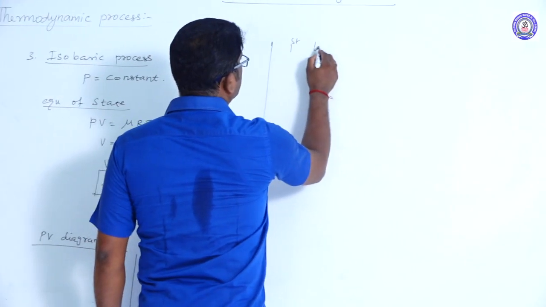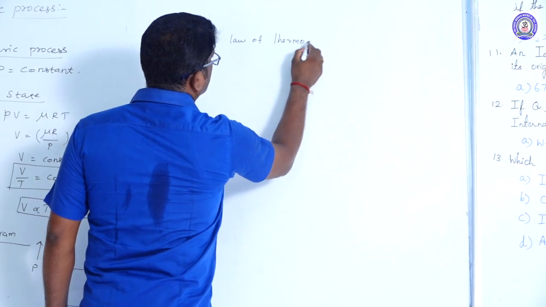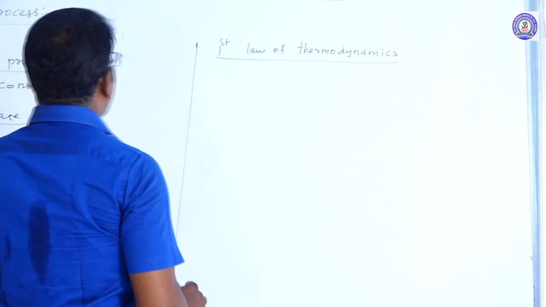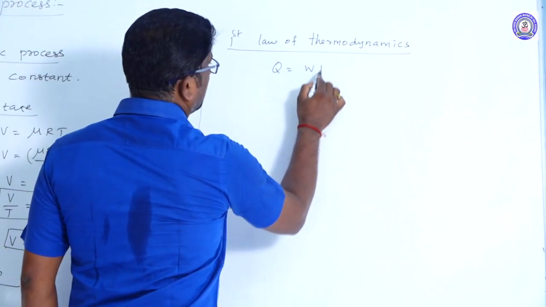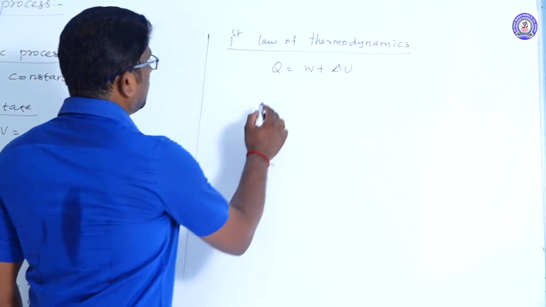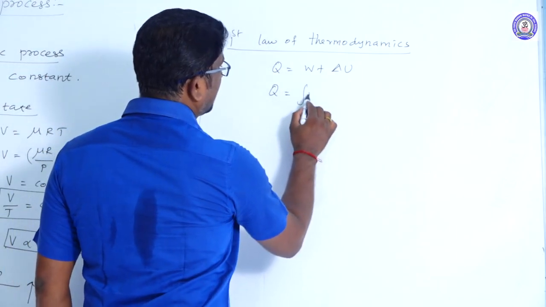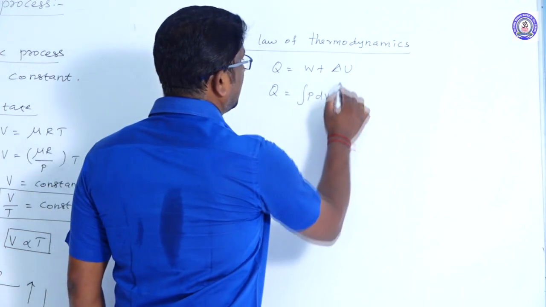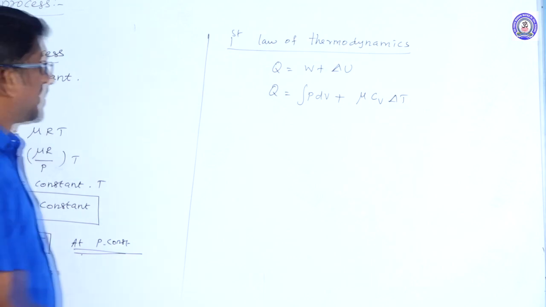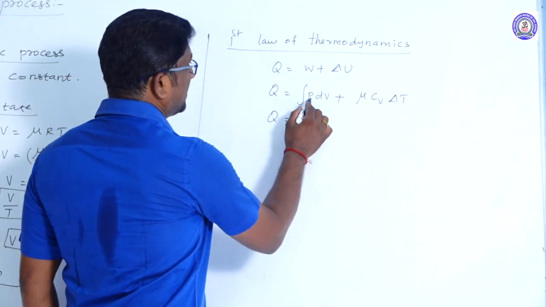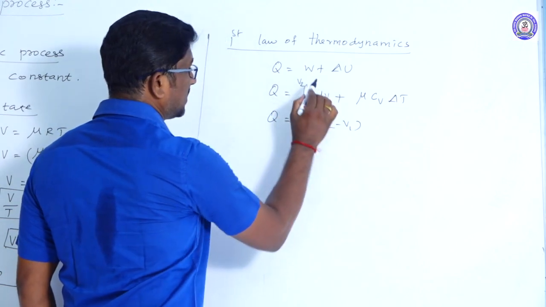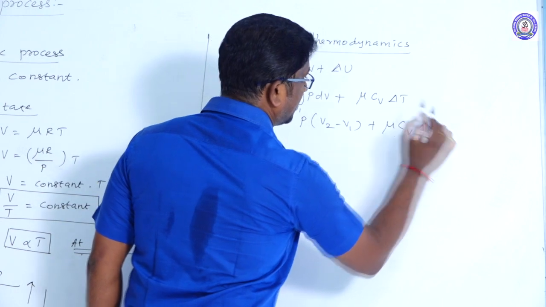First law of thermodynamics. The first law of thermodynamics for isobaric process is Q is equal to W plus del U. Or Q is equal to the integration of P into dV, and the internal energy formula is mu CV into del T. Or Q is equal to, pressure is a constant in isobaric process, so P of V2 minus V1, the limit is V1 to V2, plus mu CV into del T,